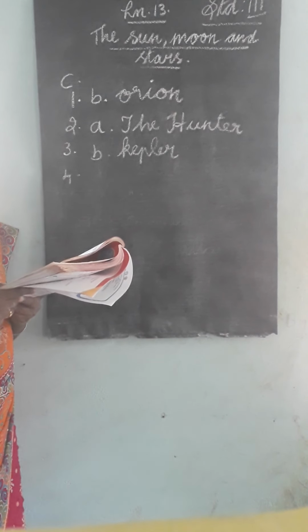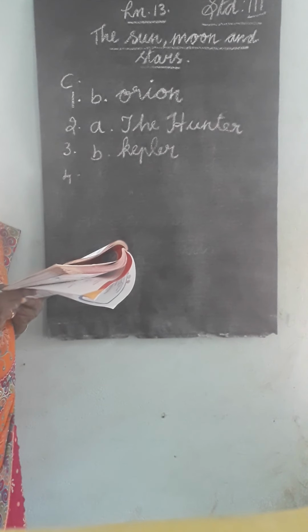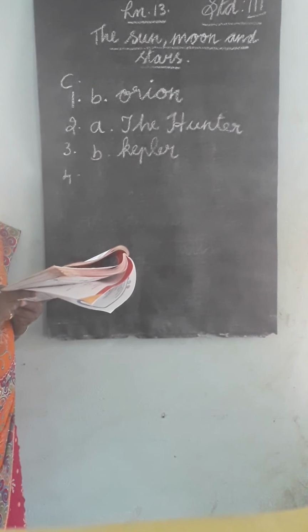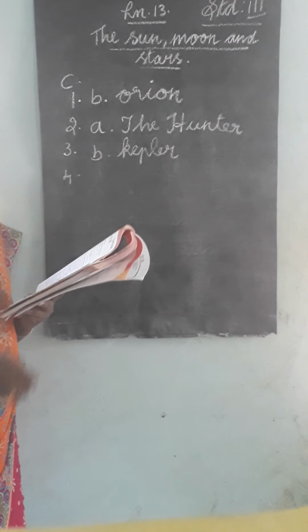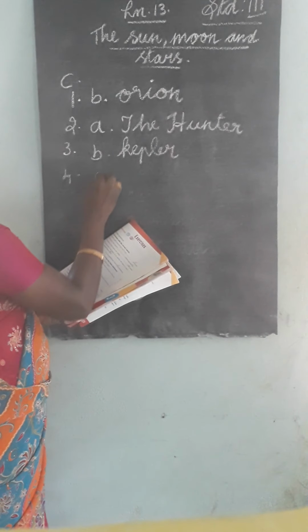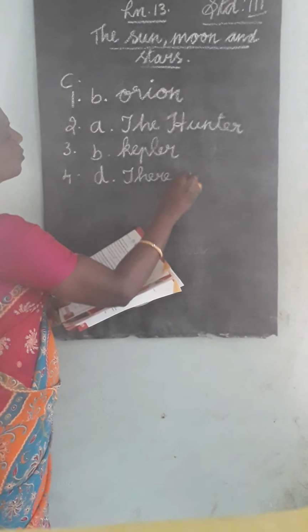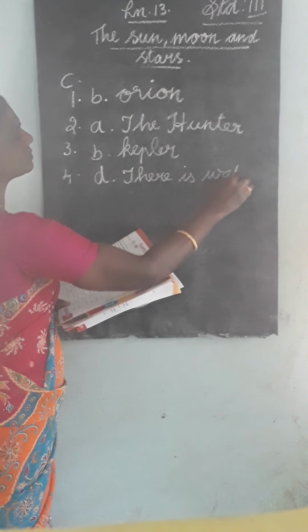Fourth one, which of these is not true about the moon? A. There are many holes on the moon. B. There is no air on the moon. C. It does not have light of its own. D. There is water on it. Answer D. There is water on it.